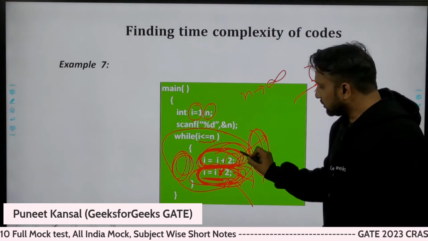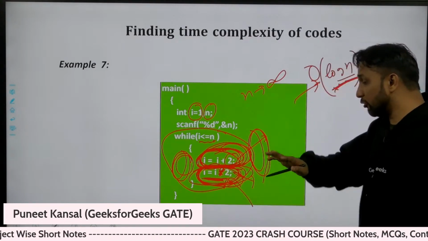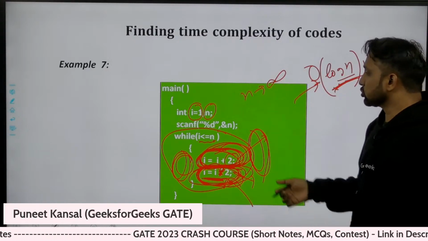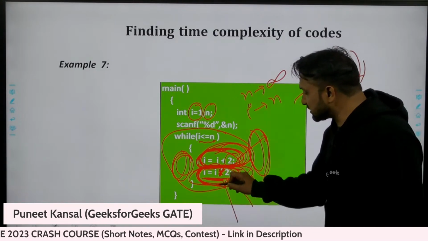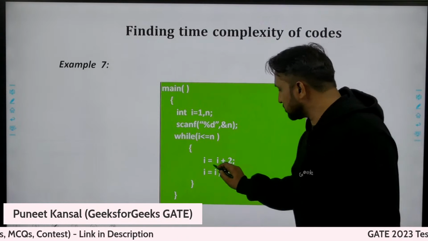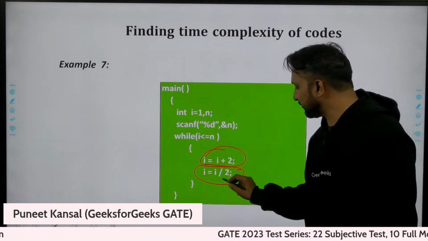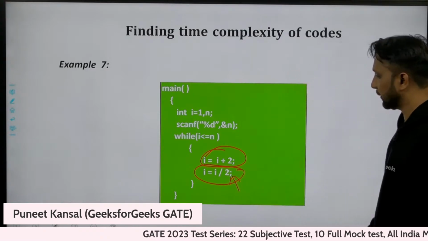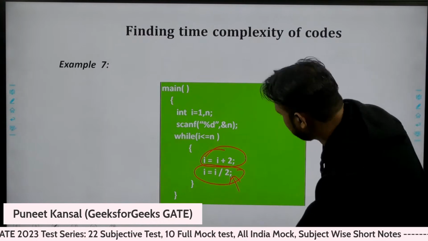So this plus 2 will make very less impact, and this multiply will always double the I value, so the I value will reach n. The role of the second statement will be more. This statement has more impact than that statement. So that's why this is log n.